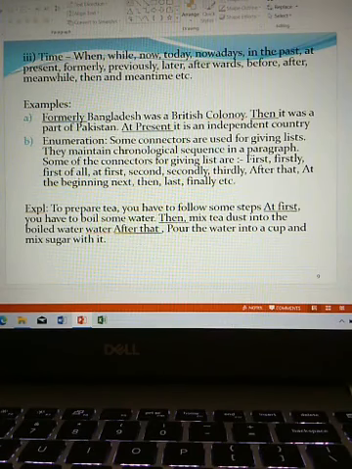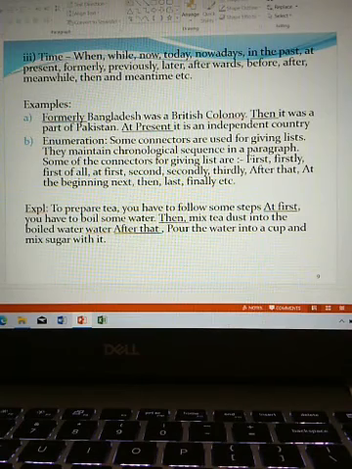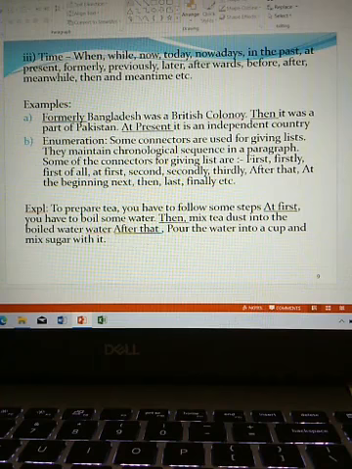Example: to prepare tea, you have to follow some steps. At first, you have to boil some water. Then, mix tea dust into the boiled water. After that, pour the water into a cup and mix sugar with it. So you see, to prepare tea, we have to follow certain steps.